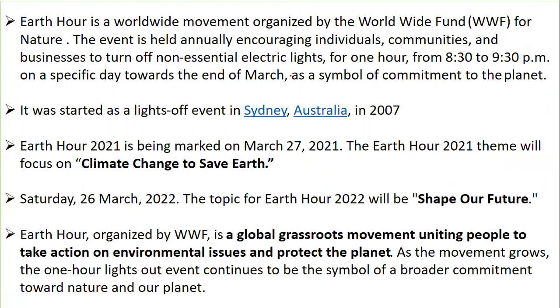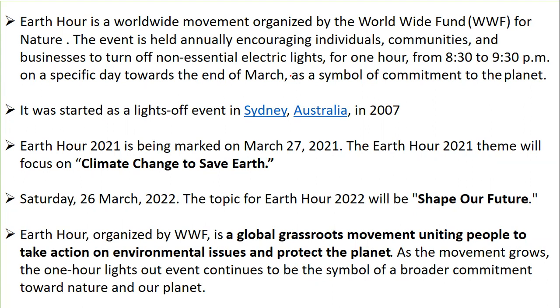This event is held annually, to encourage individuals, communities, and businesses to turn off their non-essential electric lights for 1 hour. The timing is 8:30 to 9:30 on a specific day towards the end of March, as a symbol of commitment to the planet. So basically, it's a commitment made to save the planet. It started as a lights off event in Sydney.